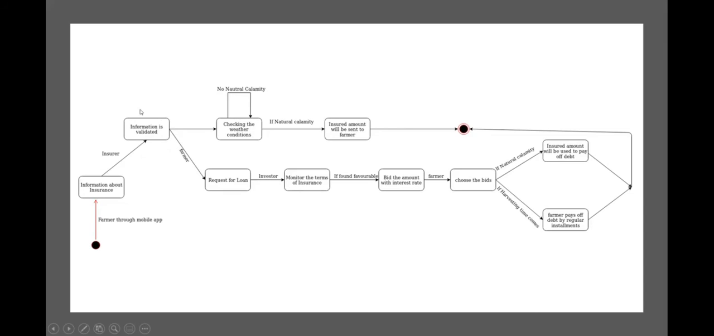Now, once the insurance has been validated, the farmer can request a loan from multiple investors. These investors check the terms of the insurance of the farmer, and if they are acceptable to the investors, then they can give a loan to the farmer. They bid with their interest rate, and the farmer chooses the bid. If there is any natural calamity, then the insurance amount is used to pay off the debt. This is why we don't need any collateral for our solution. And if there is no natural calamity, then normal harvesting is done and the farmer pays off the loan by